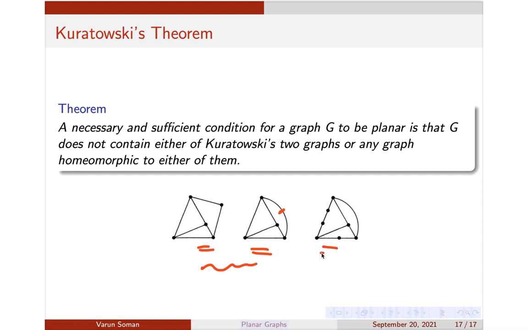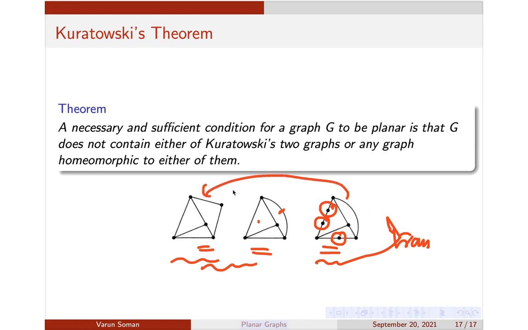Similarly, if you look at this graph here, you can see that this is also obtained by subdividing the edges here. So here the edge was subdivided, here it was subdivided. So basically, these two graphs are homeomorphic. And similarly, these two graphs are also homeomorphic because the transitive property also holds here: these two are homeomorphic, these two are homeomorphic, so from that you can say that these two also are homeomorphic. But it's not required for you. Just try to understand what is homeomorphic. They will not ask you to define homeomorphic. Have a broad understanding of what you mean by homeomorphism. Only that is enough.